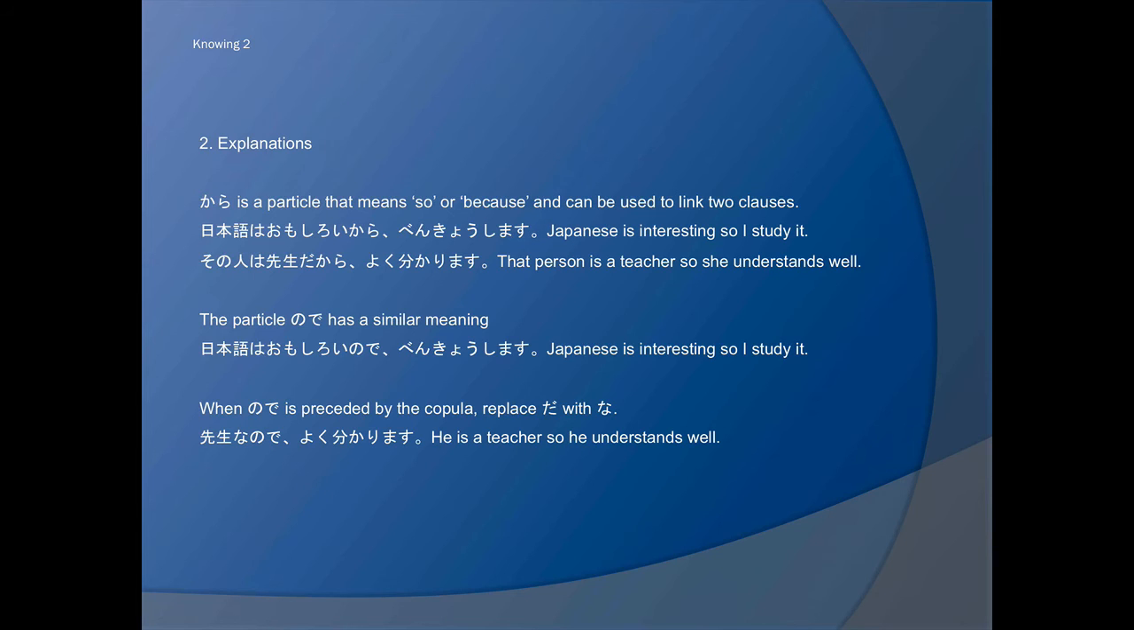The particle no de has a similar meaning. Nihongo wa omoshiroi no de benkyou shimasu. So Japanese is interesting, so I study it. When no de is preceded by the copula, da is replaced by na. So, sensei na no de yoku wakarimasu. So he is a teacher, so he understands well.